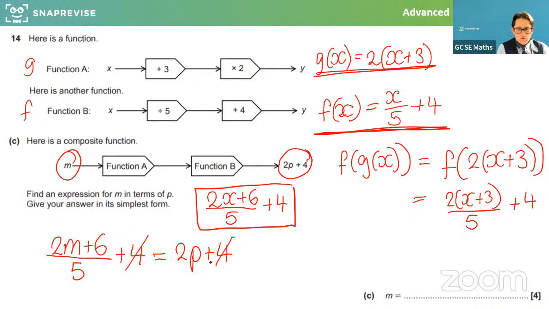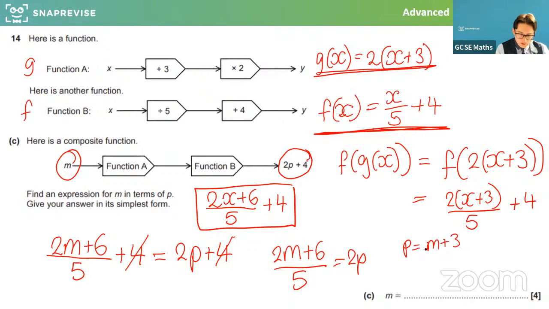So we know that 2m plus 6 over 5 equals 2p. And if I divide both sides by 2, then we would have p equals m plus 3 over 5. Rearranging that, times by 5 and minus the 3 across would be 5p minus 3.